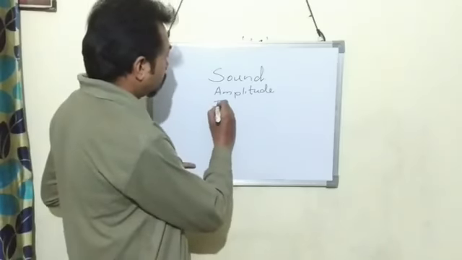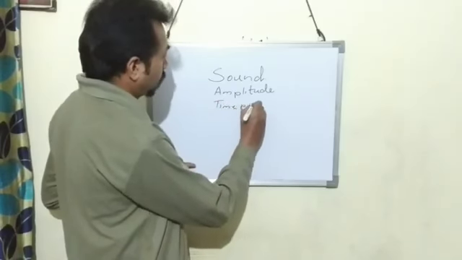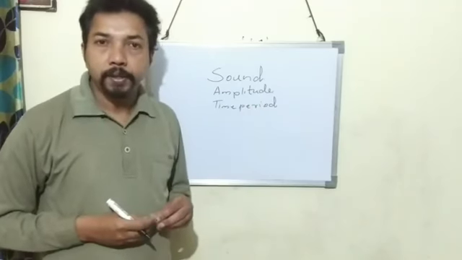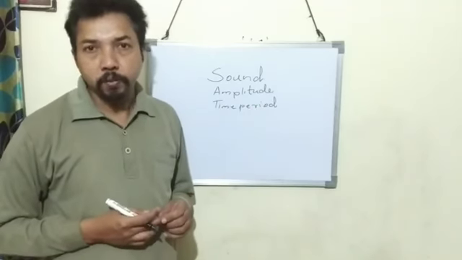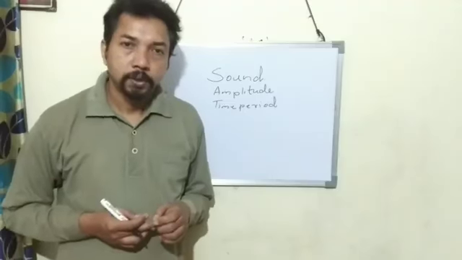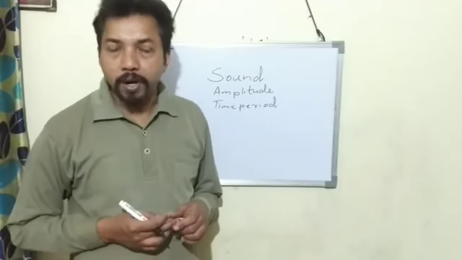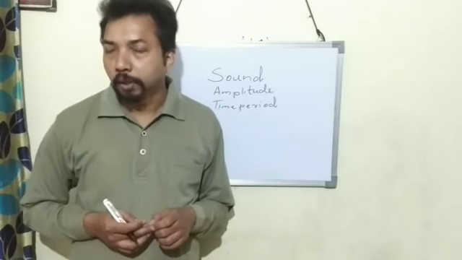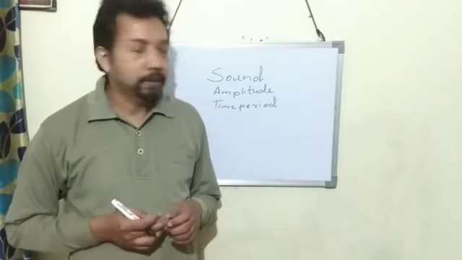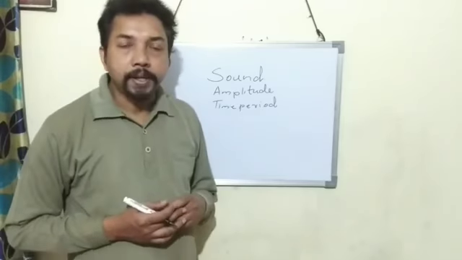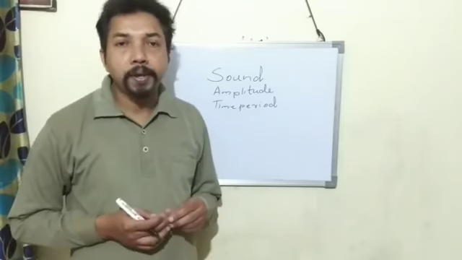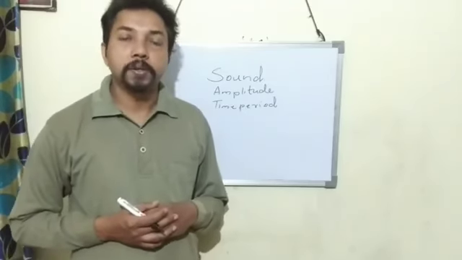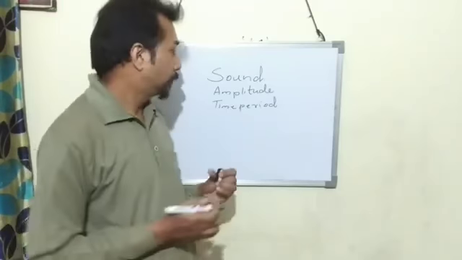Time period. The time period is the time taken to complete one vibration. One vibration means one complete to and fro motion. The time taken for one complete vibration is called time period. The SI unit of time period is second.